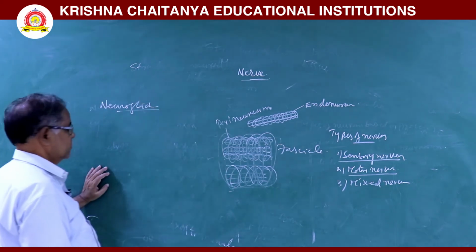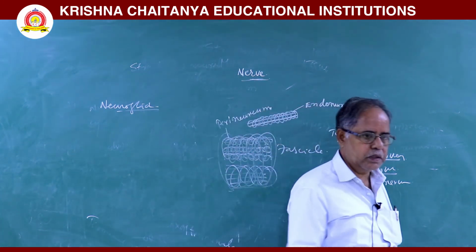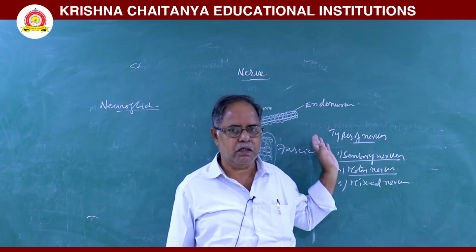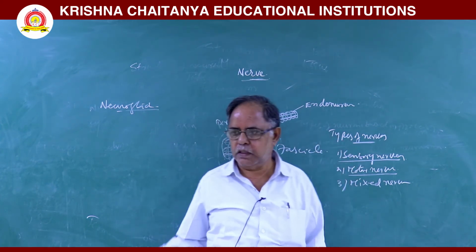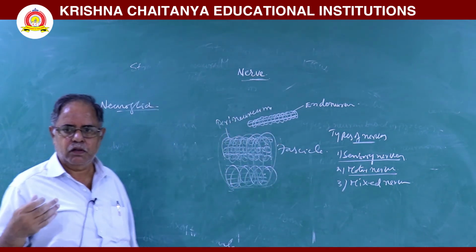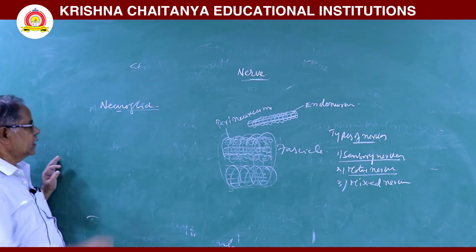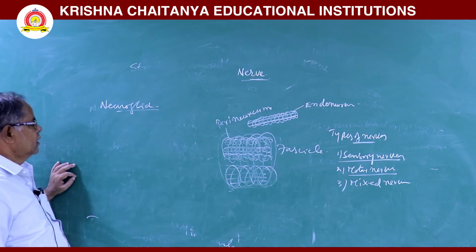Neuroglial cells continuously divide and redivide, but neurons do not divide. In neuron, no division occurs, but in neuroglia, the cells keep on dividing.